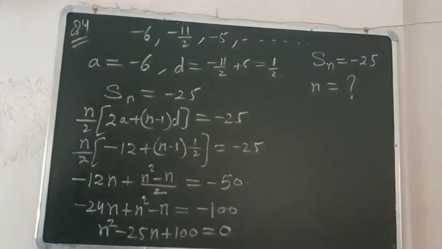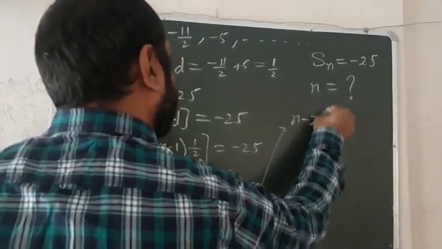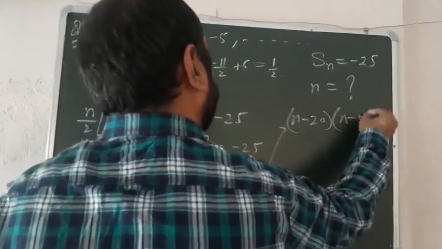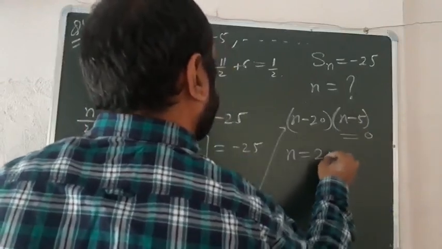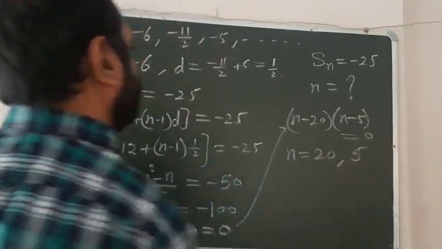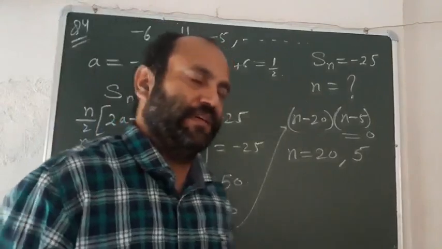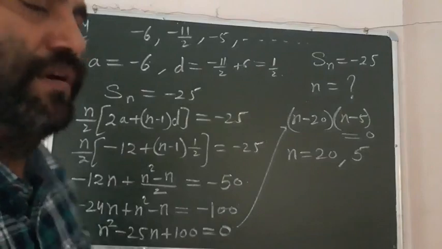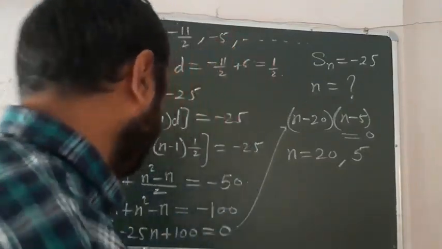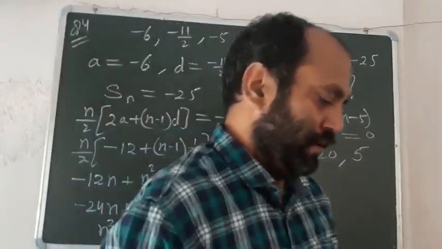Simplifying, its factors will be n minus 20 and n minus 5 equal to 0, so there are two values of n, 20 and 5, okay. So it can be 20 or it can be 5. The value of n is the number of terms. How many terms? There are 20 terms or 5 terms, right? So this is question number 4, right?